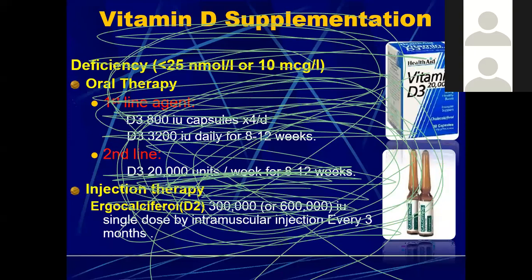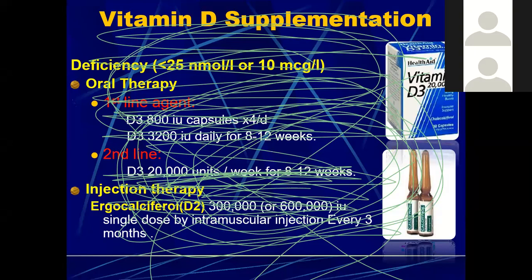Okay, so what are we going to do in cases of deficiency? We will give the oral therapy. Deficiency, as I told you before, is when levels are less than 25 nanomoles per liter, then we will label it as deficiency. So oral therapy will include the first line agents that will include the vitamin D3 preparation of the loading dose. This will be 800 international units capsule, 4 per day. So not 4 days, 800 into 4 means we will give the dose of 800 international units capsules in 4 parts per day. Then we can give the 3,200 international units daily for 8 to 12 weeks.